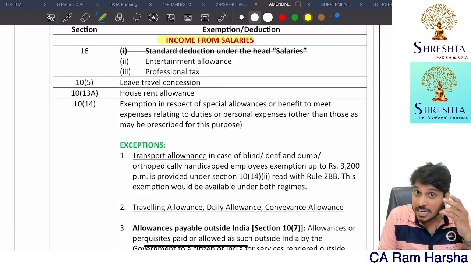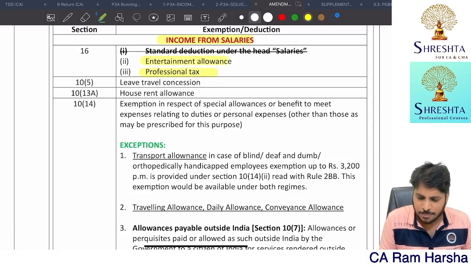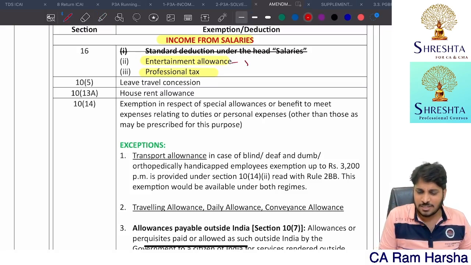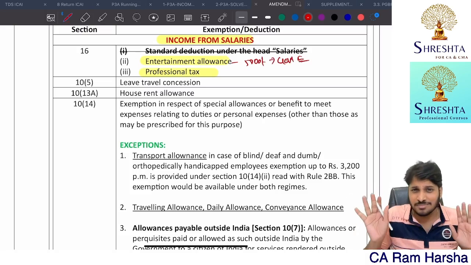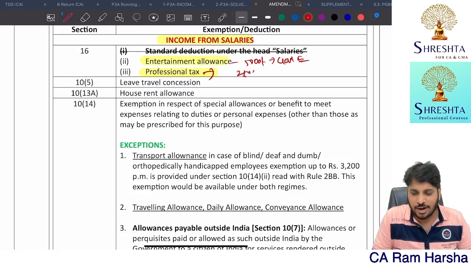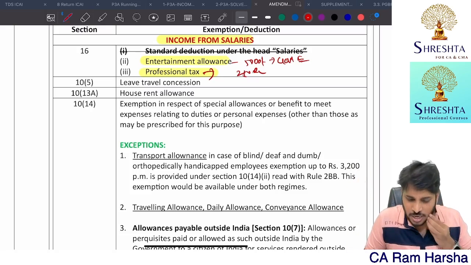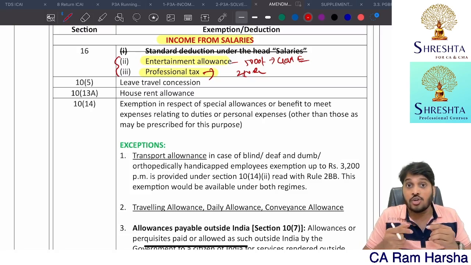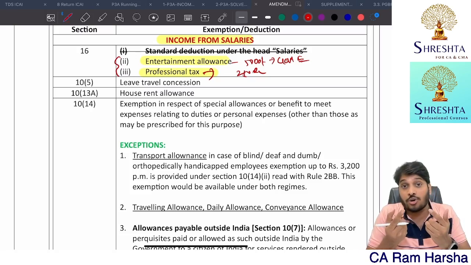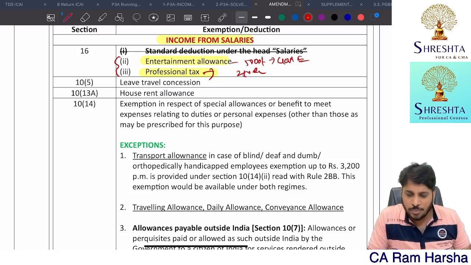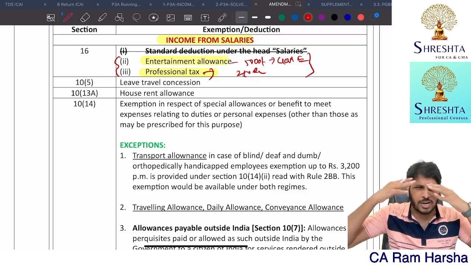you cannot claim entertainment allowance and profession tax as deduction. Of course, entertainment allowance maximum deduction is 5,000 rupees. That too, it is only for government employees. Not a big deal. Profession tax also, full year maximum it will be 2,500 rupees or 3,000 rupees. So these two deductions you will not get if you want to pay tax on total income at default tax concessional rates. That's not a big deal.